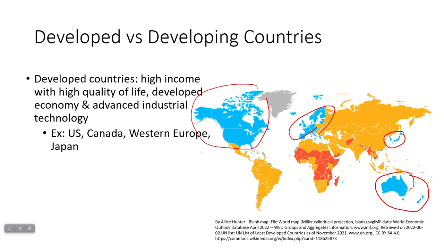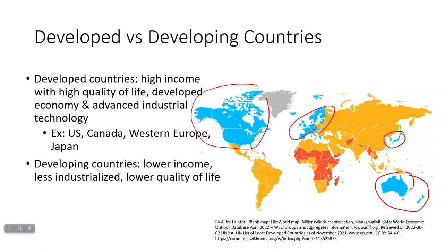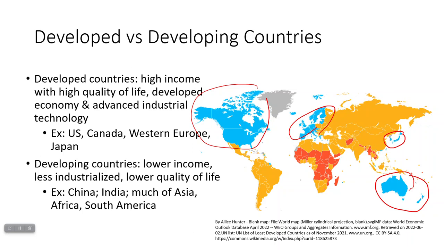So a developing country is usually going to have kind of the opposite of that: lower income, lower quality of life, less industrialization, perhaps a less developed economy. And some examples are China, India, much of Asia, Africa, and South America.